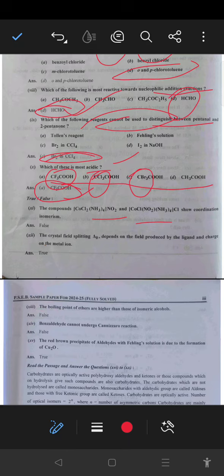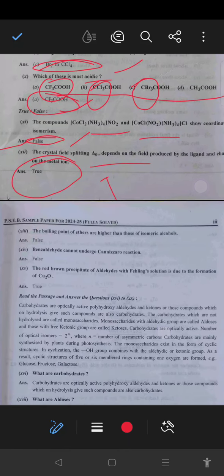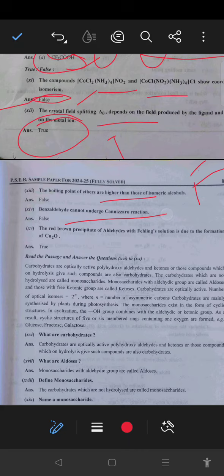This is not coordination isomerism, so this is a false statement. Next, the crystal field splitting delta node depends upon the field produced by the ligand and the charge on the central metal, that is also a true statement. Next, the boiling point of ethers is higher than that of isomeric alcohols, this is a false statement. Next, benzaldehyde cannot undergo Cannizzaro reaction, this is also a false statement, because Cannizzaro reaction requires no alpha hydrogen, so they are saying this.